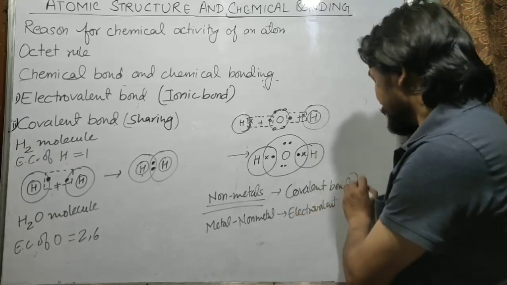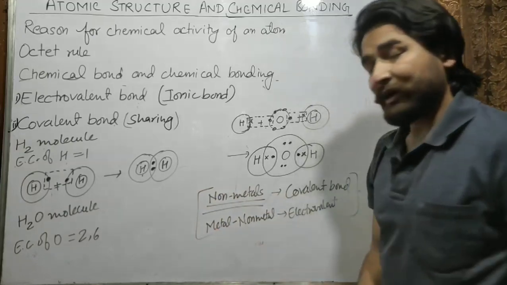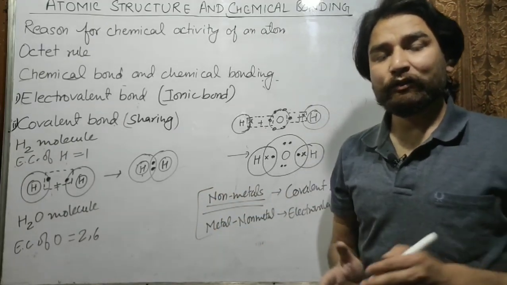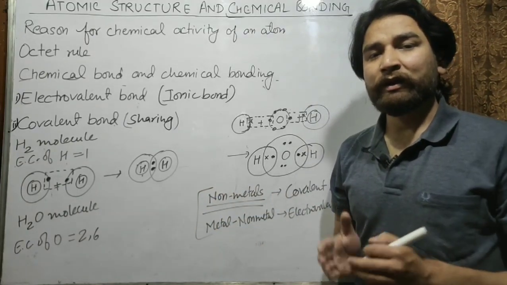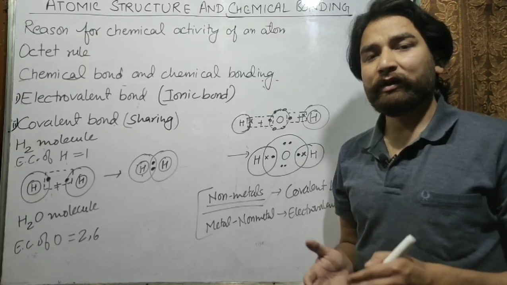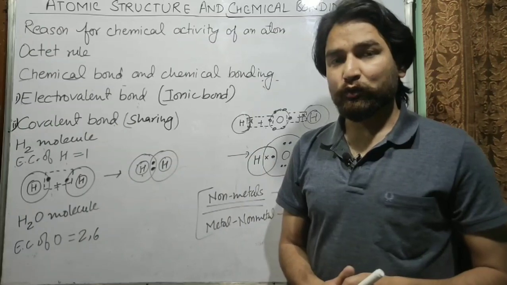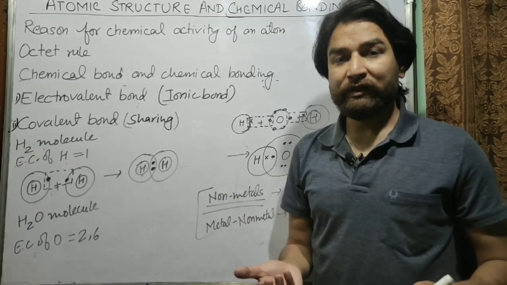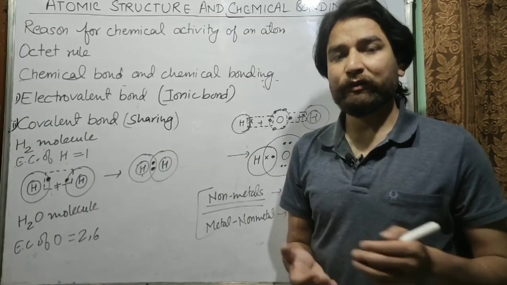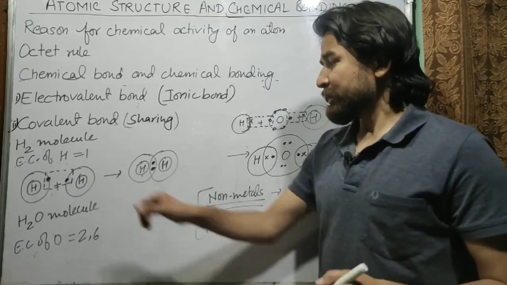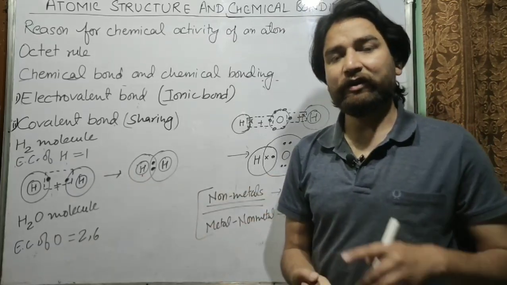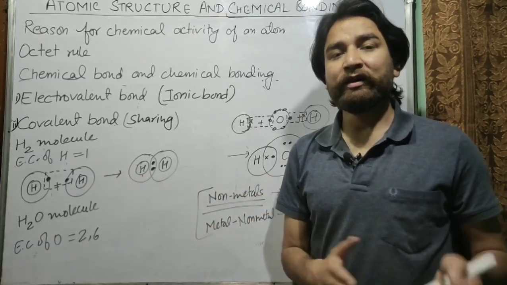So there is a way by which you can find out whether two atoms combine to form a covalent bond or an electrovalent bond. For example, in the case of hydrogen, H2, hydrogen is a non-metal, so it will form a covalent bond. Similarly, water: hydrogen is a non-metal, oxygen is a non-metal, so there will be a covalent bond.